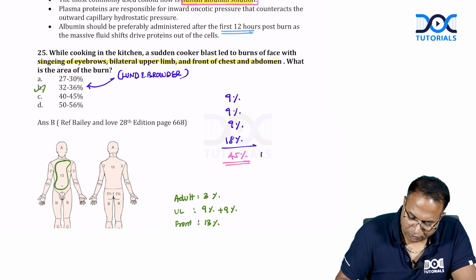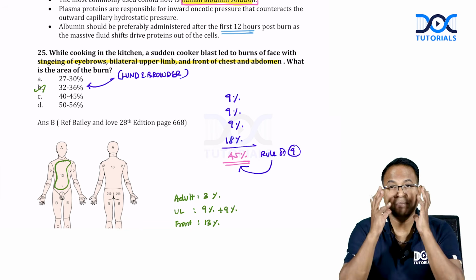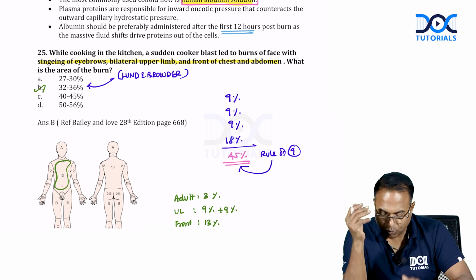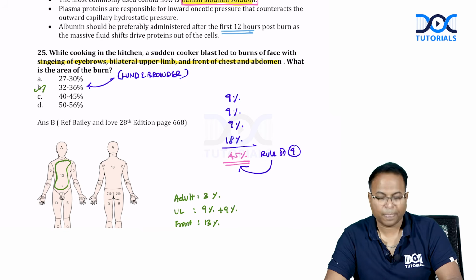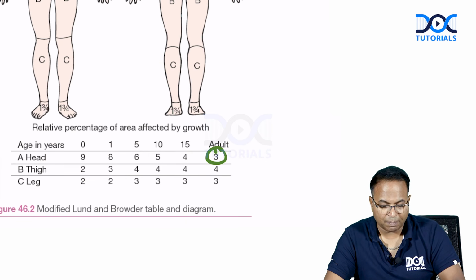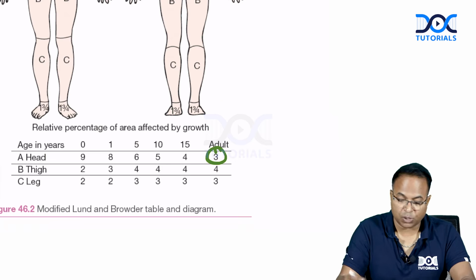If I go with the rule of 9, if I apply, it is an extensive estimate. See, 9% is too much for the face of an adult. It is only 3% from the chart. That is the point here. You should remember, Lund and Browder chart is the most accurate chart.